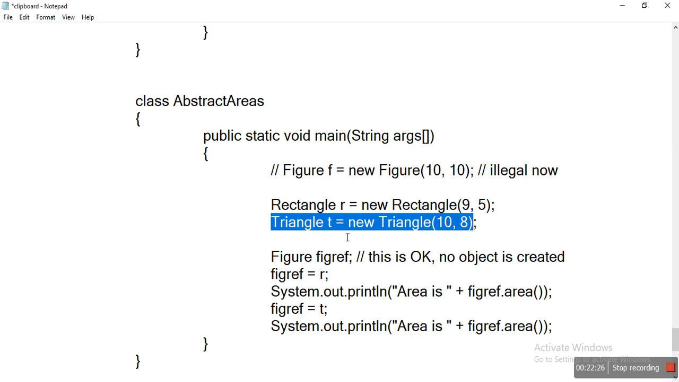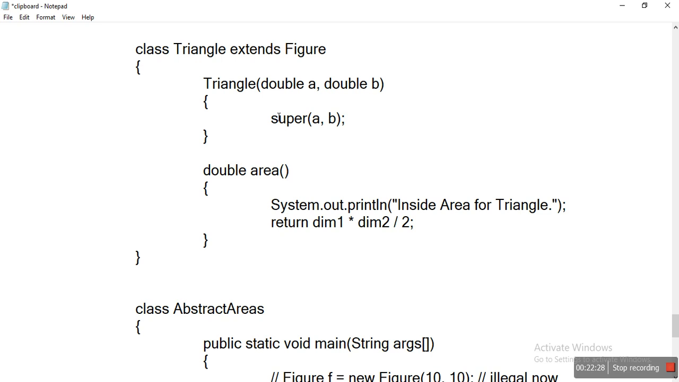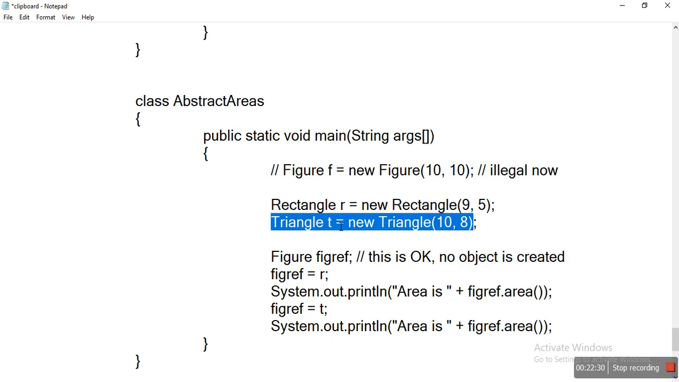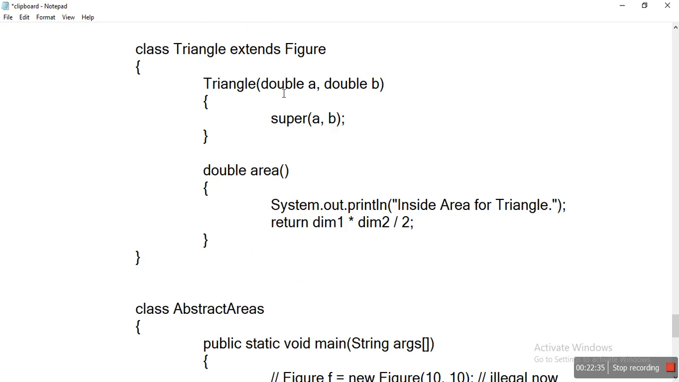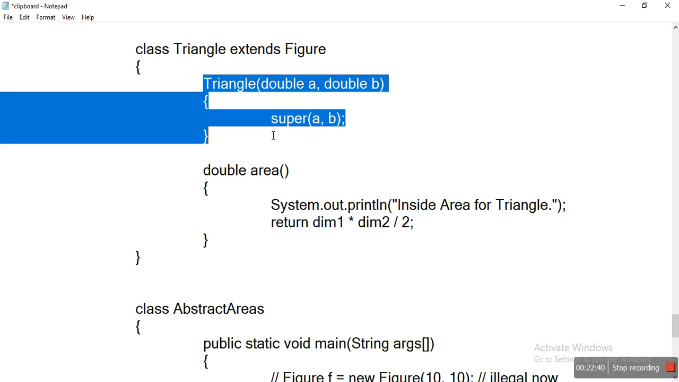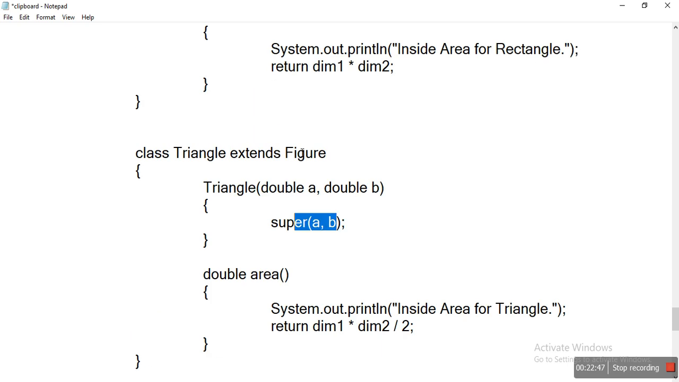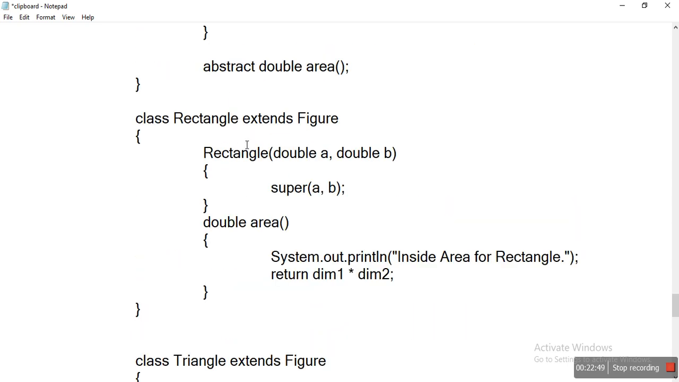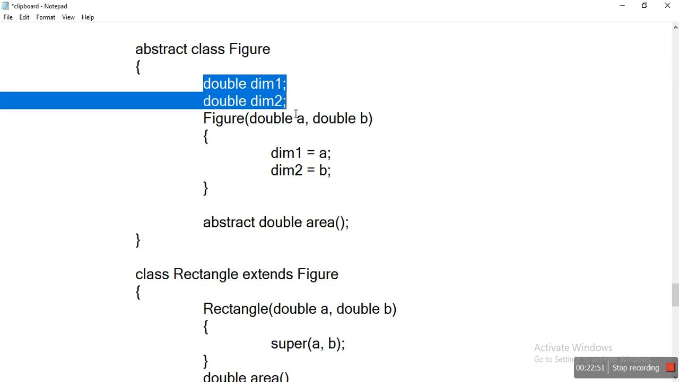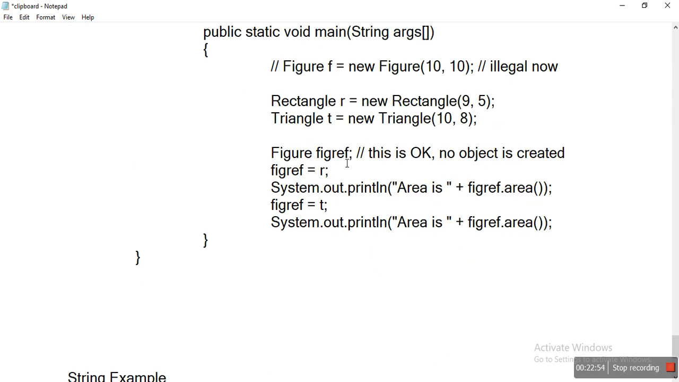Now 10 and 8 are passed directly. After creation of this object, the control transfers to here, where the triangle is. This constructor is executed. Next it implicitly calls a superclass constructor, and the values are copied into the data members of the superclass. So 10 and 8 are copied, giving dimension 1 and dimension 2.